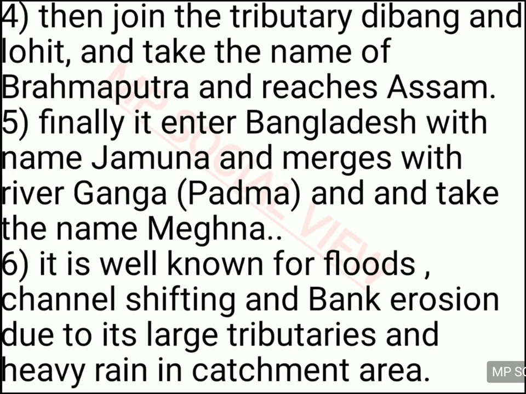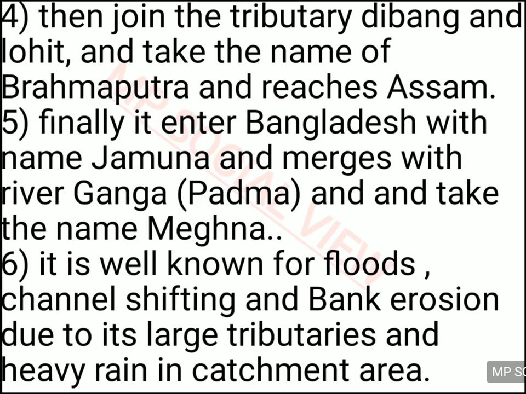And then many tributaries of Brahmaputra like Dibang and Lohit join the Dihang river, because Brahmaputra at that place, Arunachal Pradesh, is called Dihang, not Brahmaputra.